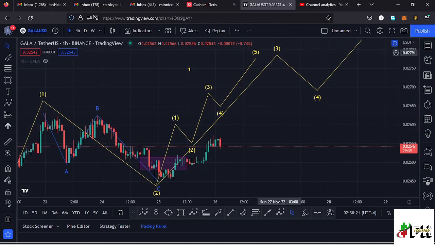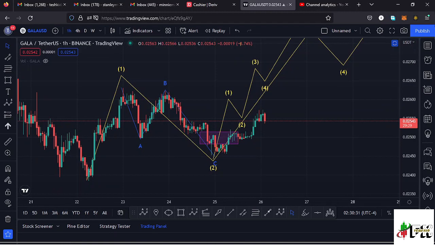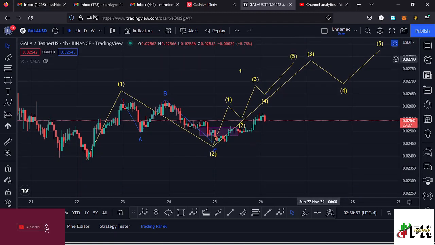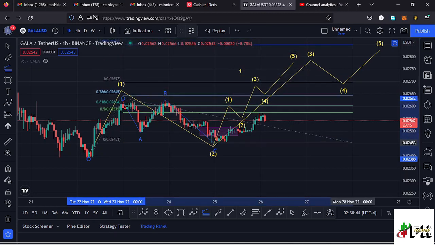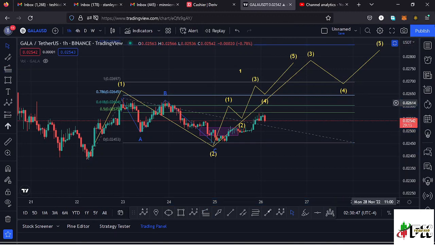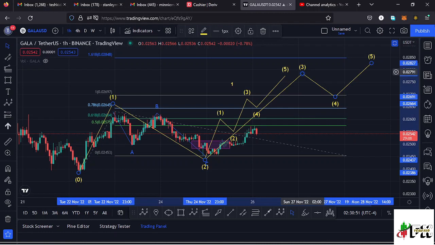And once we see a wave 3, then we can expect a retracement in a wave 4, and then continue pushing higher in a wave 5 to complete that higher Elliott wave count 1 to the upper side, giving you a minimum target area to the upper side in the formation of this wave 3. I can use the Fibonacci, that is the trend based Fibonacci, connecting it from the low of the first wave to the high of that wave 1, then dragging the fibs to the low of the second wave, and that gives me a minimum target area to the upper side in the formation of this wave 3 at the fib level 1.618, and that is at around the $0.028 mark.